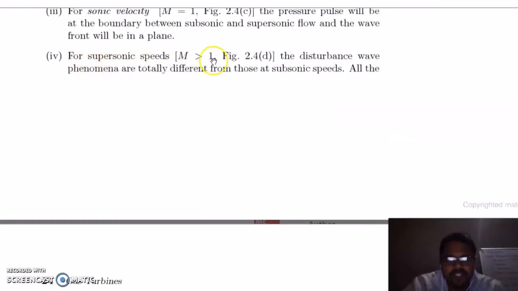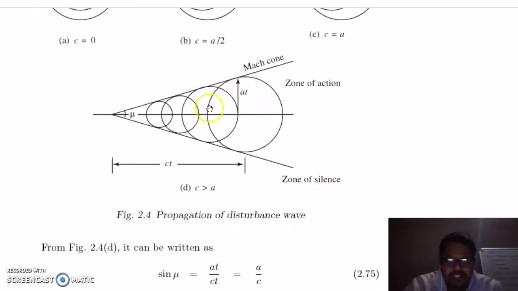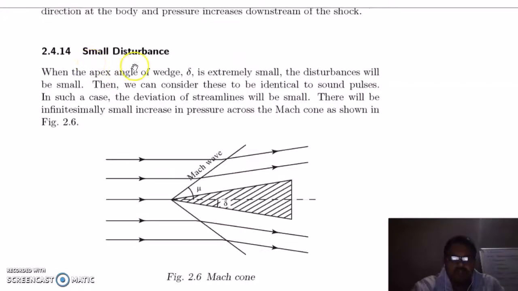For supersonic speeds, Mach number greater than 1, the disturbance wave phenomena are totally different from those at subsonic speeds. So all the pressure disturbances are included in a cone which has the disturbance source at its apex. The effect of the disturbance is not felt upstream of the disturbance source. So the pressure wave disturbance lies within the cone. So at the front of the cone is your object, and you can see outside this cone there is no disturbance of pressure waves.